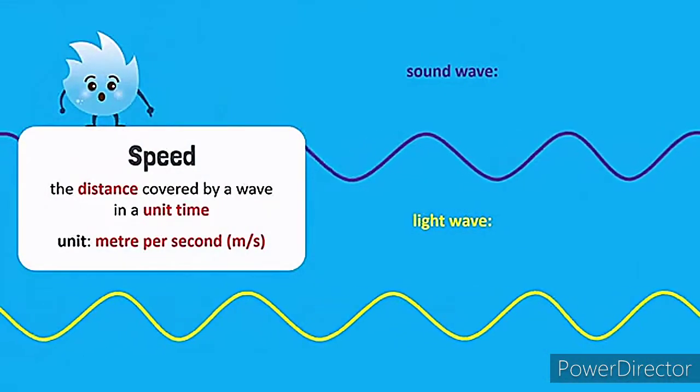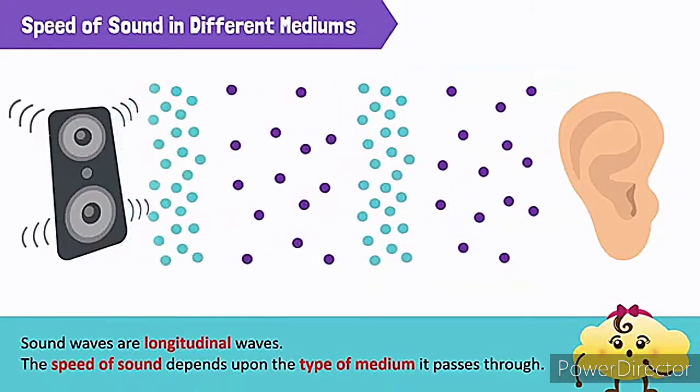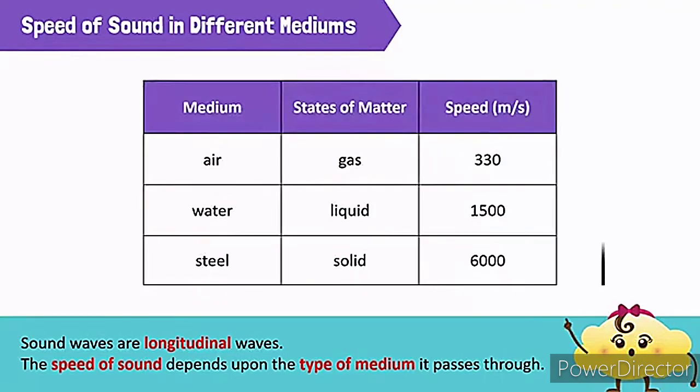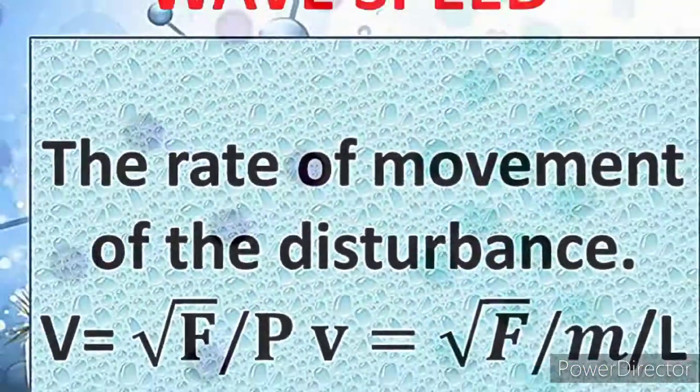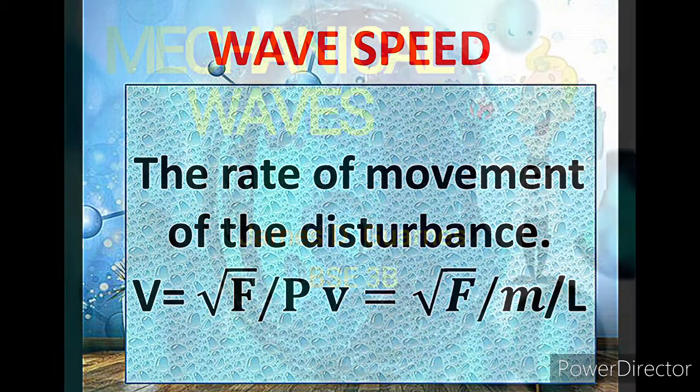Lastly is the wave speed. It is the rate of movement of the disturbance. The wave speed can be affected by the properties of the medium it travels through, like mass and forces between particles. It can be represented as wave speed v = the square root of F over μ, or v = the square root of F over (m/L), wherein the linear mass density μ is the mass m divided by the length L.